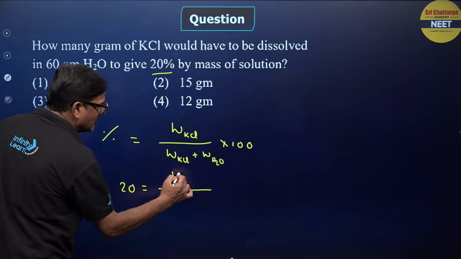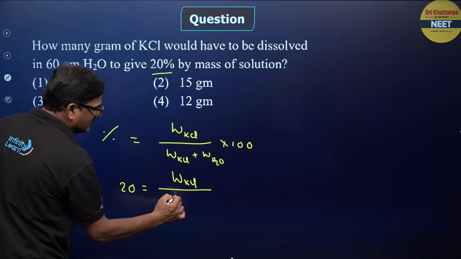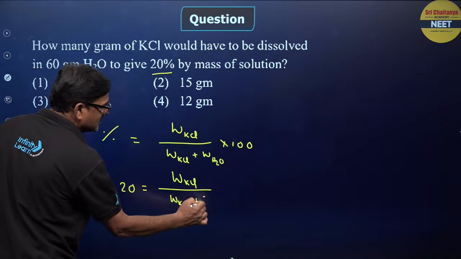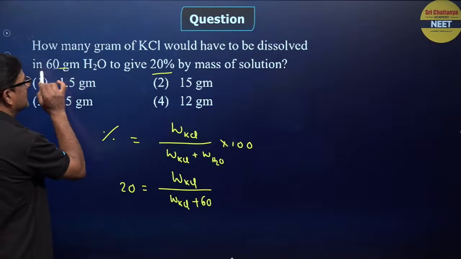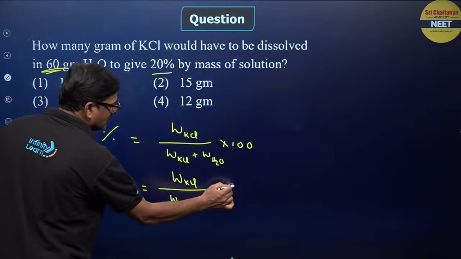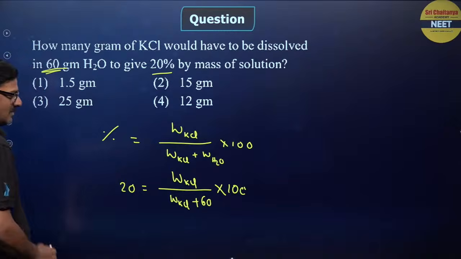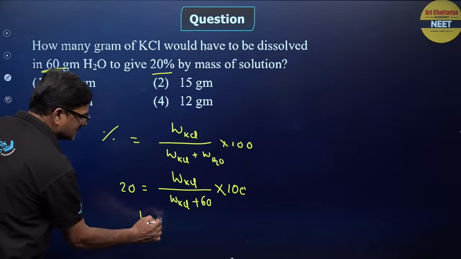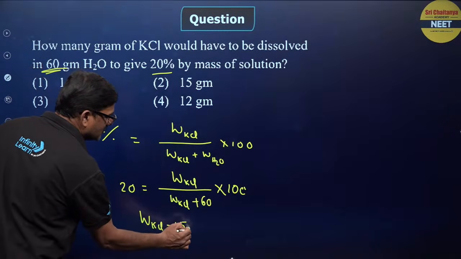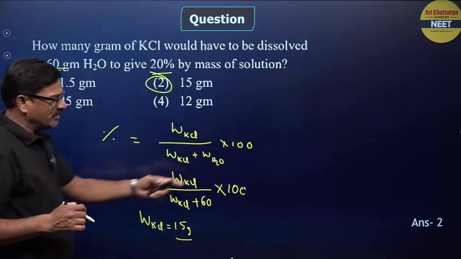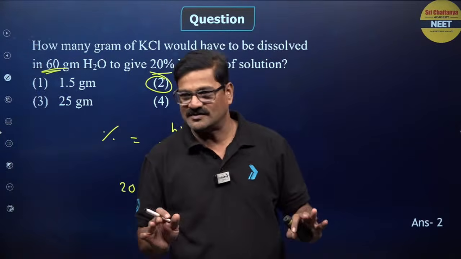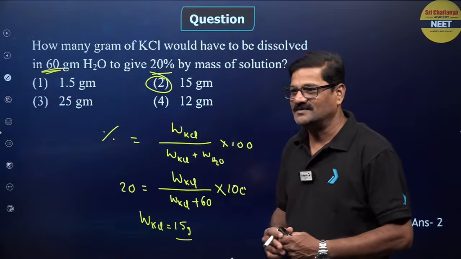Weight of KCl over weight of KCl plus 60 grams of water, it is given 60 grams of water, into 100. On solving, weight of KCl is supposed to be 15 grams. I would say option 2 is the correct answer for this question. Are you getting it or not clear? That's good.